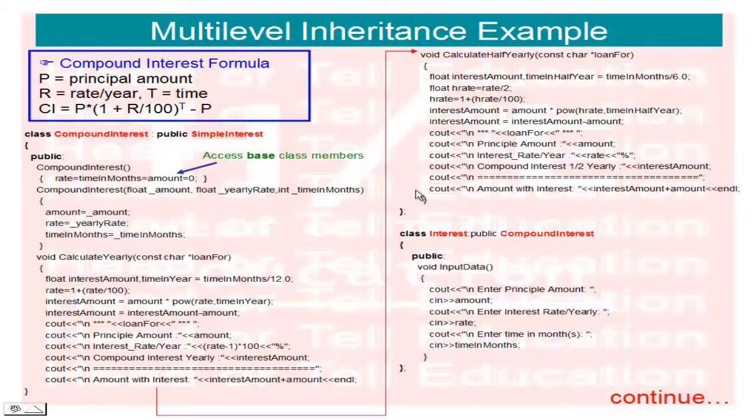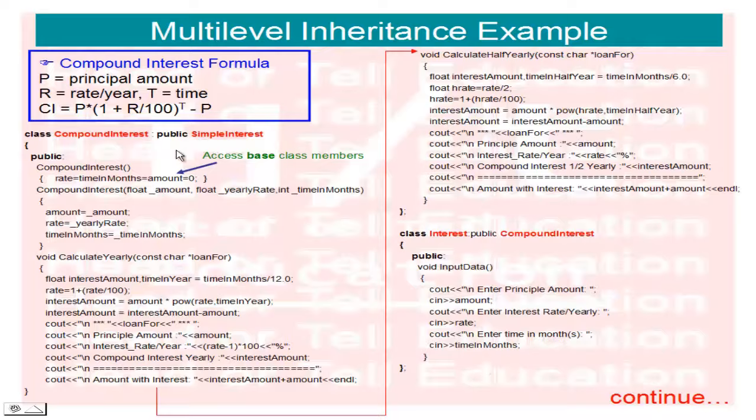So here I have created one more class, named interest, derived publicly from the compound interest class. Only one function I have created, void input data. This function asks the user for the principal amount, rate per year and time in months. So this class is used for this purpose.